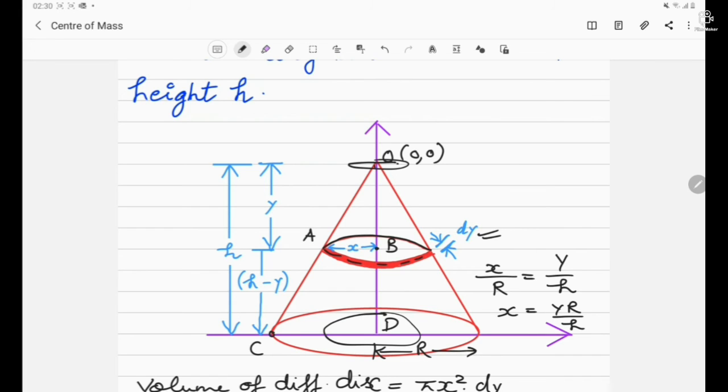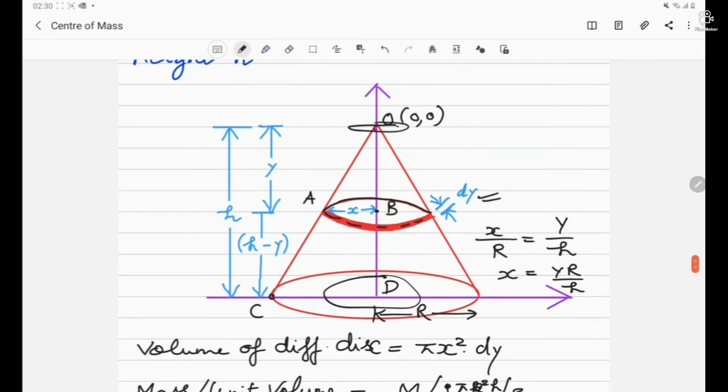The x coordinate will be 0. This is at the origin. If we ask for the center of mass from the base, it will be h by 4. And if it is from the vertex of the cone, it will be 3h by 4. So this is how we find the center of mass for a cone. Now let's move to the next question.